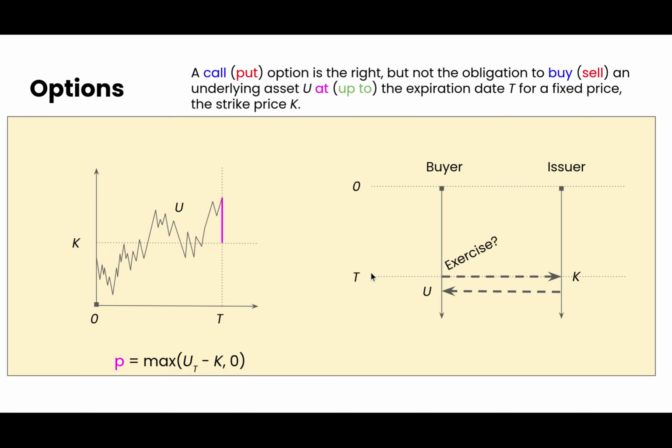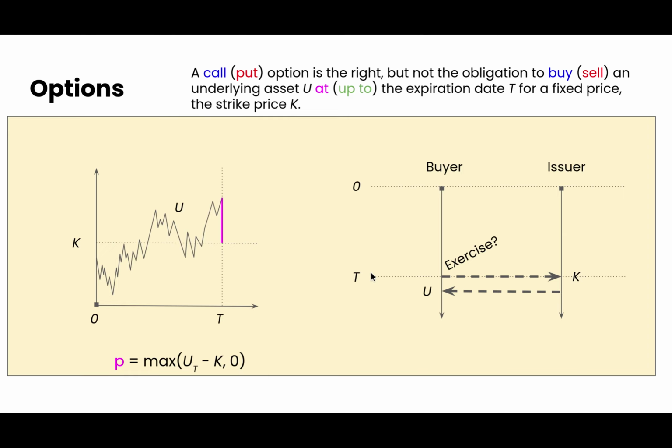On the left-hand side, there's the price chart of the underlying asset U. The horizontal axis is the time, and the vertical axis is the value of the asset U. The strike price K and the maturity date T are shown in the graph as well. They are both fixed when the contract is created. At the expiration date T, the holder of the call option can decide if she wants to exercise the option and buy the underlying asset for the strike price K.